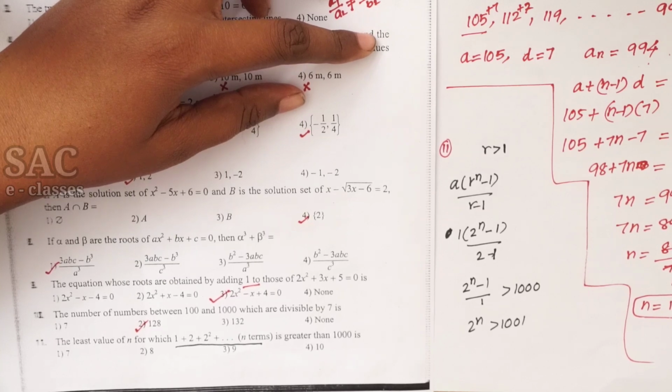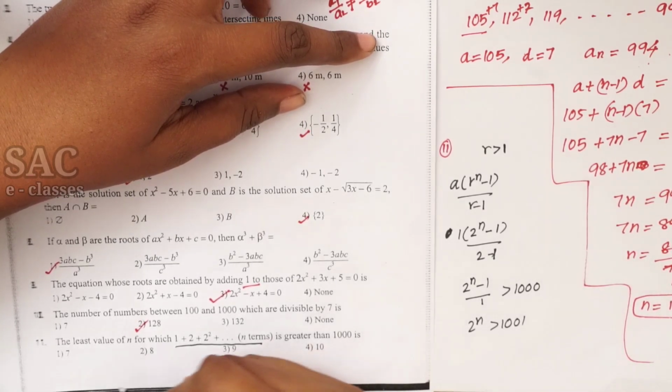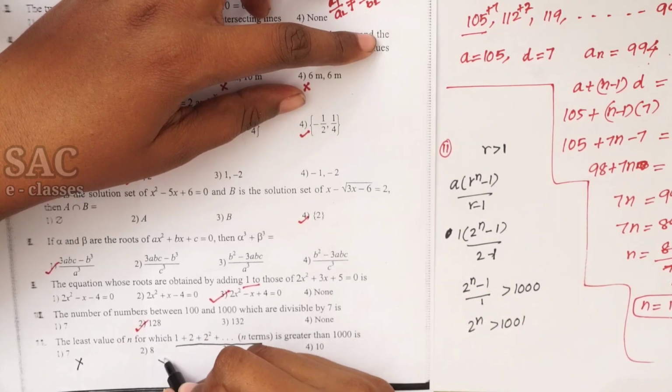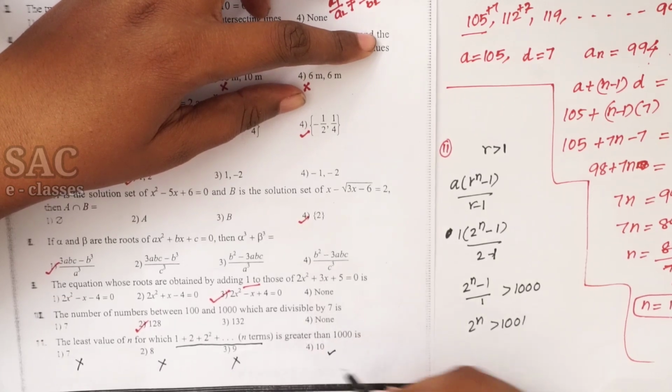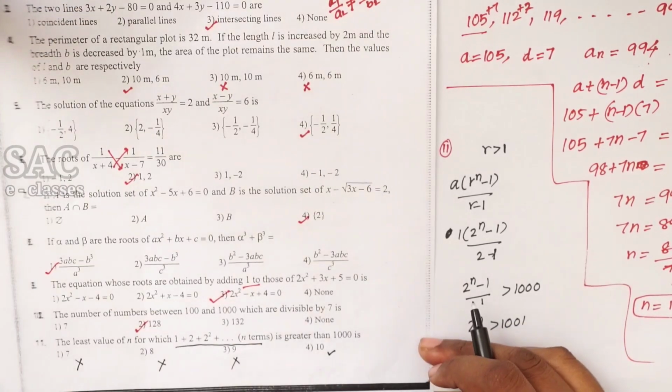At what value of n is it greater than 1001? If I take 2 power 7, it is 128. No, 2 power 8 is 256. 2 power 9 is 512. But 2 power 10 is greater than 1000. Then the answer is option 4, 10.